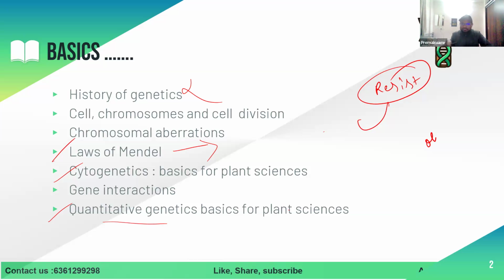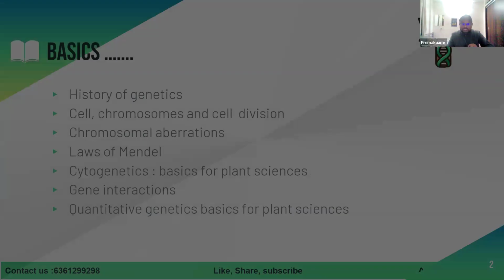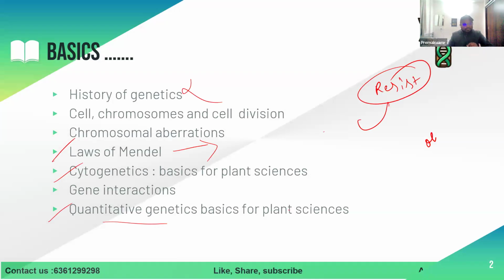Then he analyzed F2 segregation and F3 segregation, and came to the conclusion that quantitative traits are inherited with minor genes, but they follow Mendelian principles of heredity. We will discuss that experiment on corolla length of tobacco in detail.